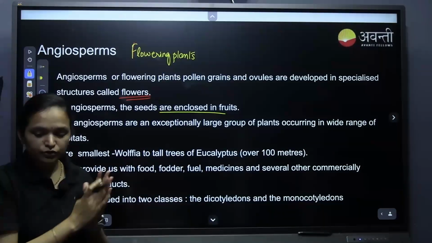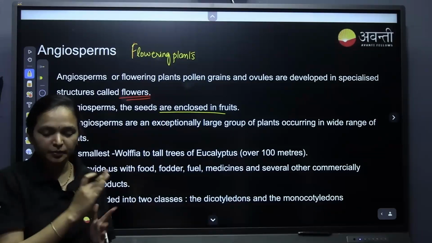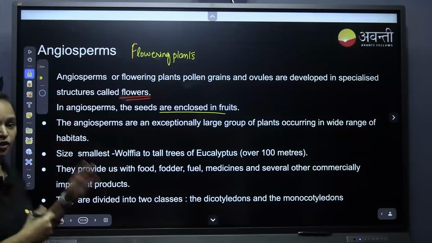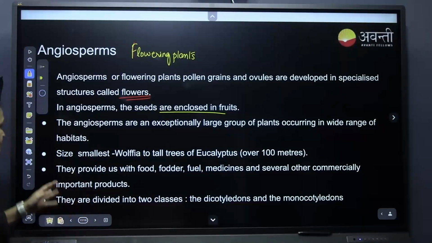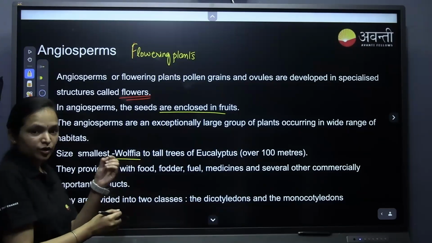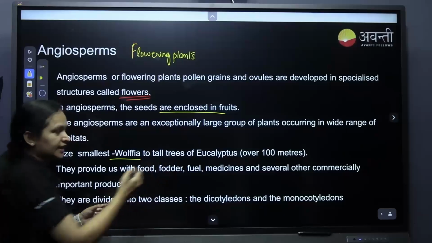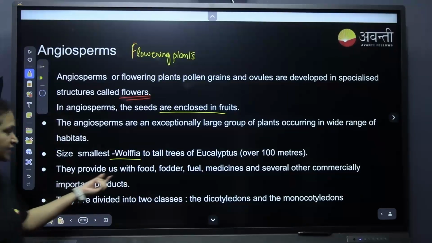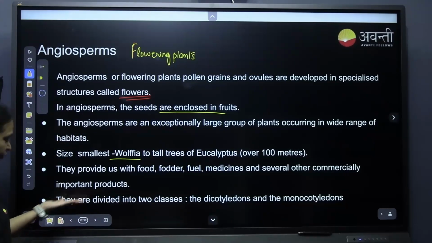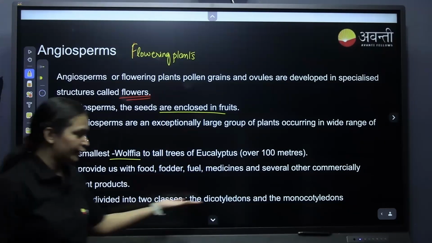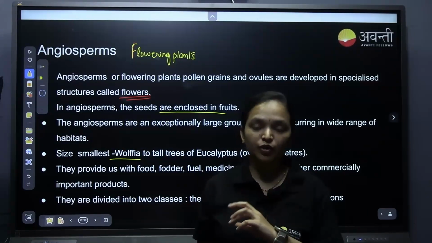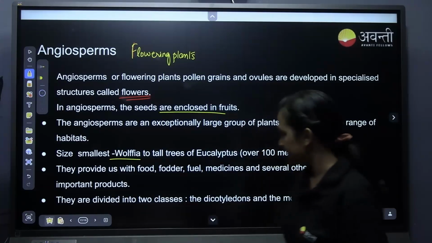Among algae, bryophytes, pteridophytes, gymnosperms and angiosperms, angiosperms have the largest number of species and are the dominating group on earth in the plant kingdom. Their size ranges from the smallest flower, Wolffia, which is microscopic, to the tallest trees like eucalyptus. They provide us food, fodder, fuel, medicine, and several other commercially important products. They are divided into two classes, dicotyledons and monocotyledons. About this we will be learning in morphology of flowering plants and anatomy of flowering plants.